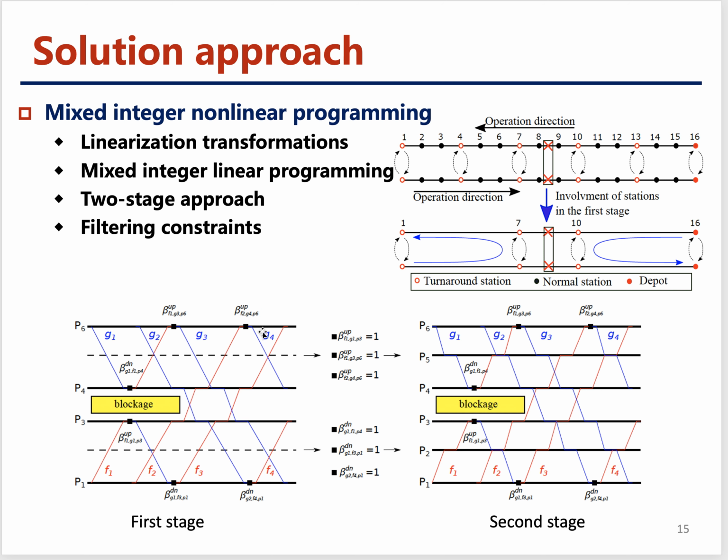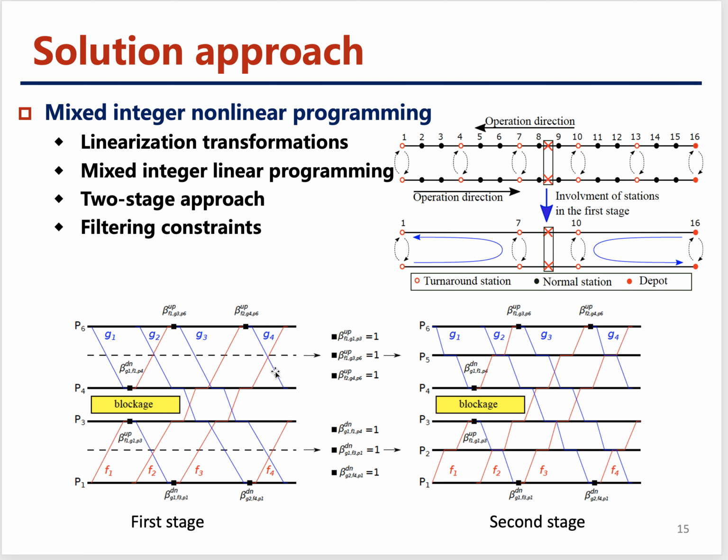So we propose an efficient two-stage approach. In this two-stage approach, basically what we do is reduce the problem size by only considering the important stations where the trains could turn around. So we only consider the short turning possibilities for the trains, and then we can generate a draft train schedule.